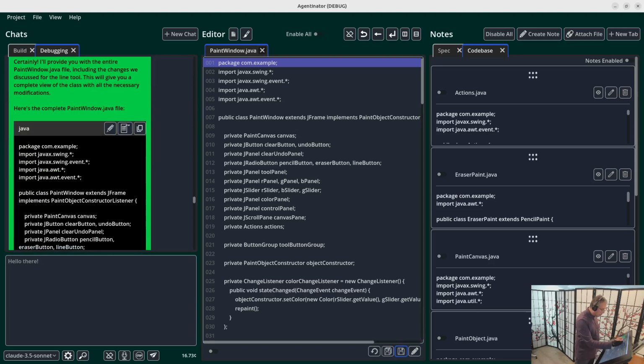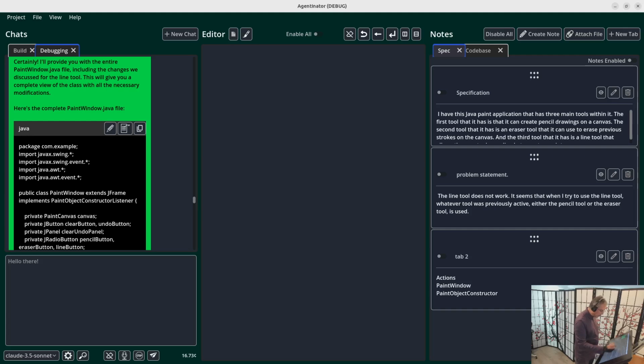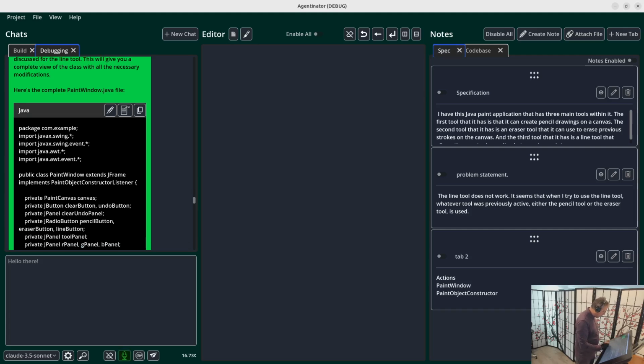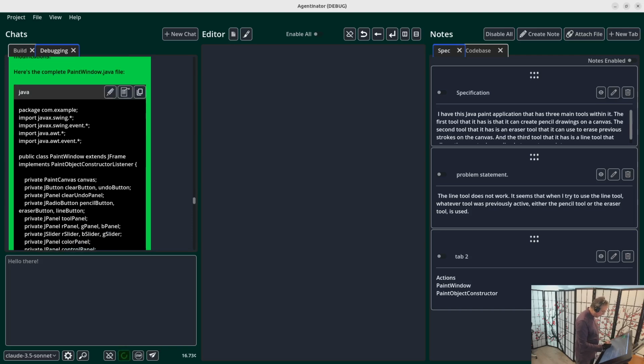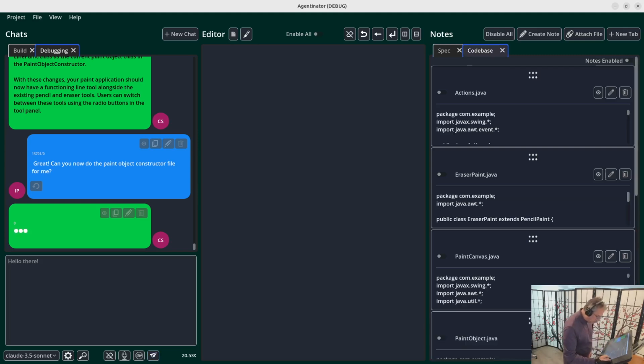Save it, paint window. Okay, what else do I need? Paint object constructor. Great. Can you now do the paint object constructor file for me? I didn't even speak that correctly, and it didn't even write it correctly, but I'm not particularly worried. It'll understand exactly what I meant from the rest of the context. Let's find it.